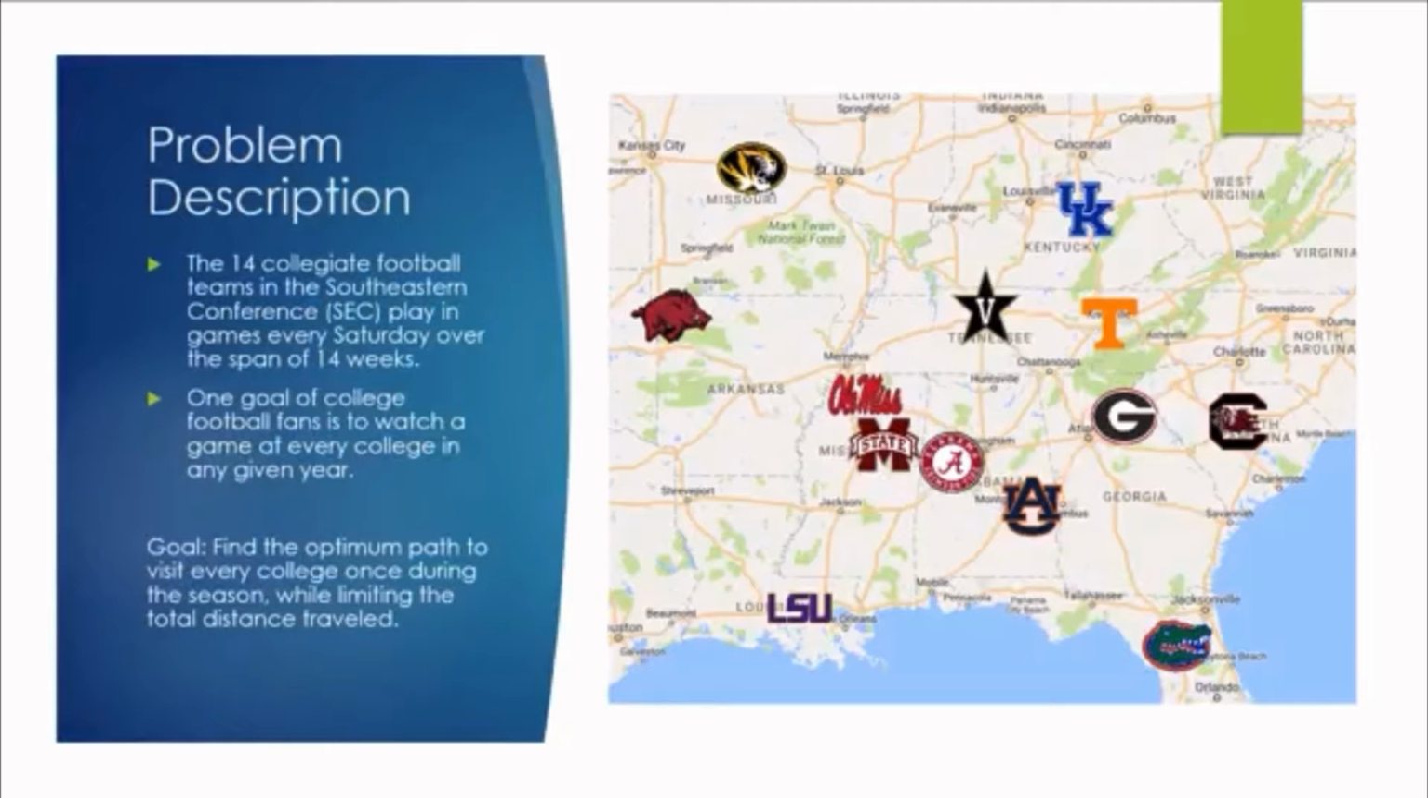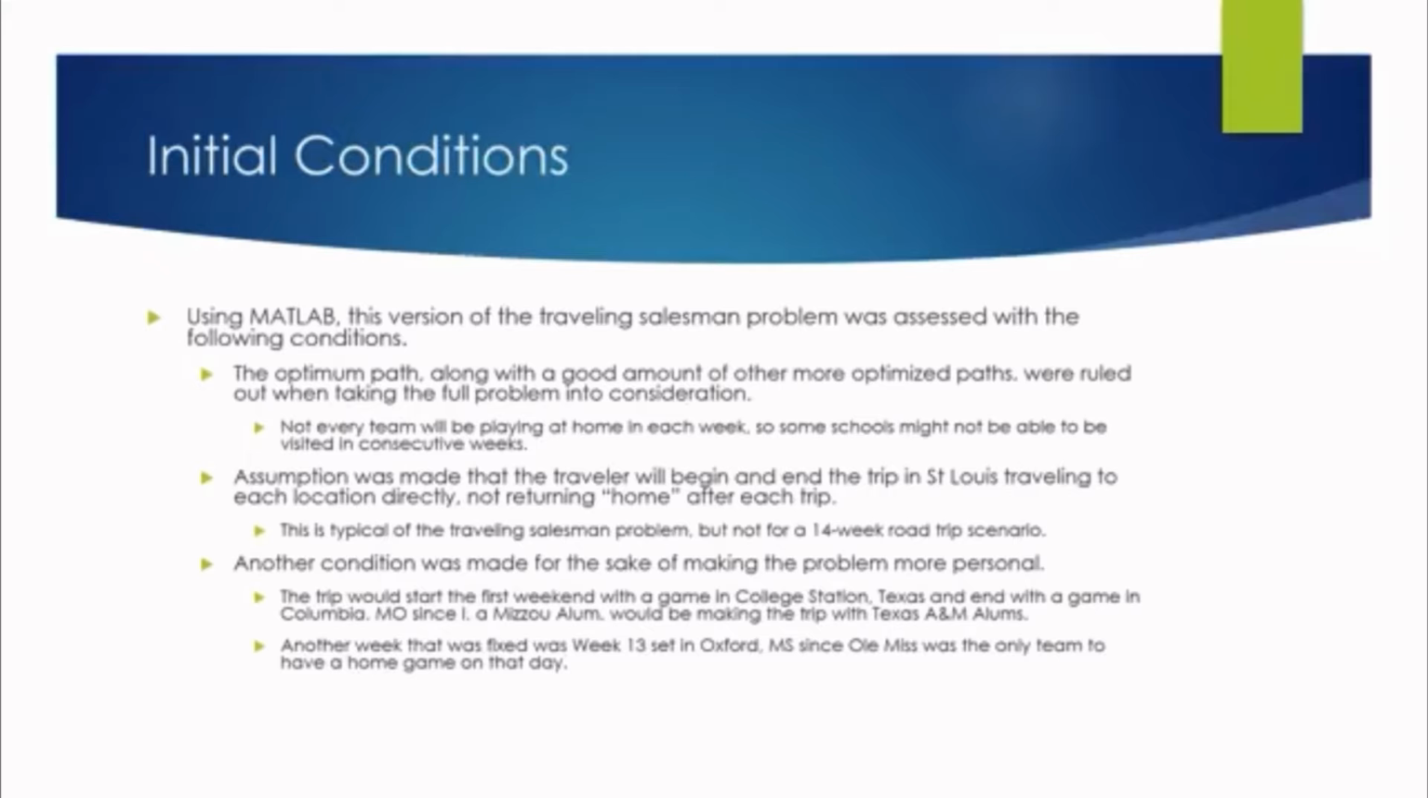There are 14 schools that make up the SEC, and these schools have games scheduled over a 14-week regular season. Our goal is to find the optimum path to visit every college once during this span, limiting the total distance traveled over the trip. To begin, some initial conditions were made for this problem.